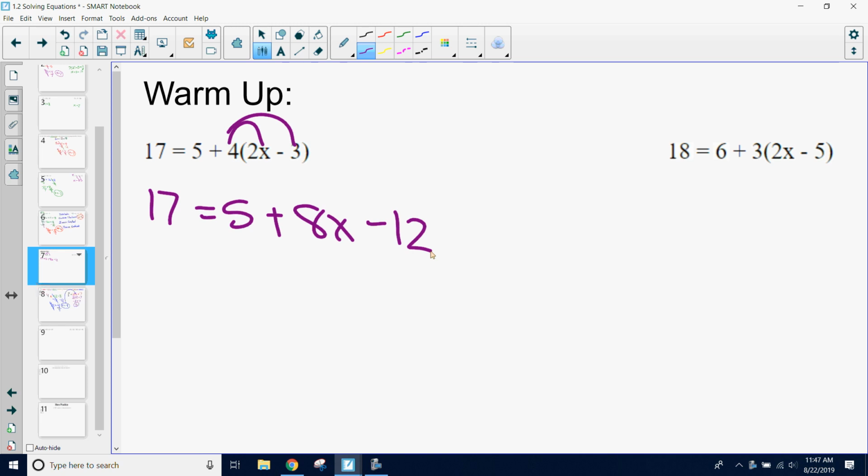Very good. All right, from here, what should we think about doing? What was that, Wade? Like terms. What like terms do you notice? 5 and -12. So I can combine 5 and -12 to give me -7. So I have 17 equals -7 plus 8x. You could have also written this as 8x minus 7. It's still the same thing, still the same equation. We just combine that 5 and that -12 into -7.